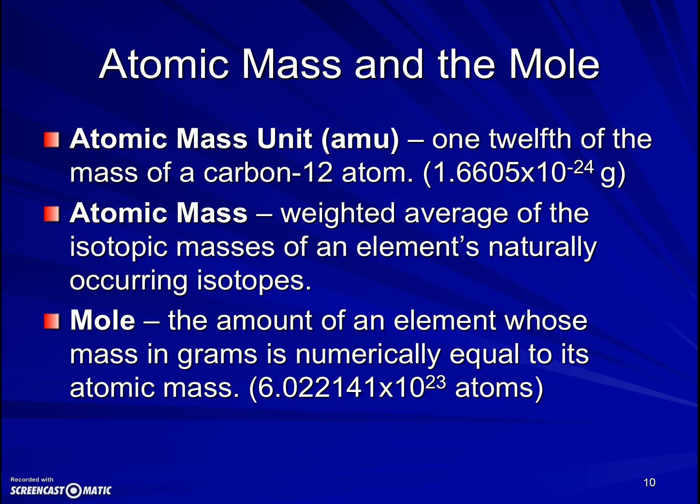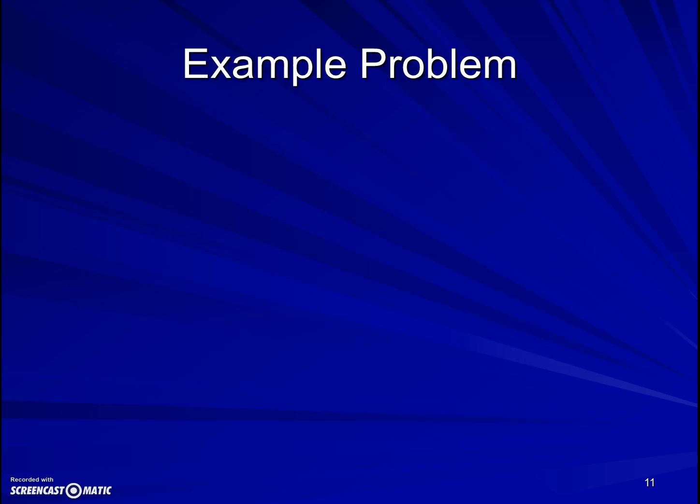The number of atomic mass units that are in a gram, the number of carbon-12 atoms that would have to be assembled to get 12 grams, is 6.022141 times 10 to the 23rd. I expect you to memorize the first 4 significant figures of that. So 6.022 times 10 to the 23rd is the number of atoms in what we're going to call a mole. It's how many atoms or molecules we have to have for our mass in grams to be equal to what's written on the periodic table.